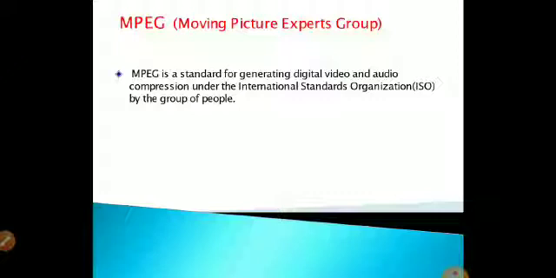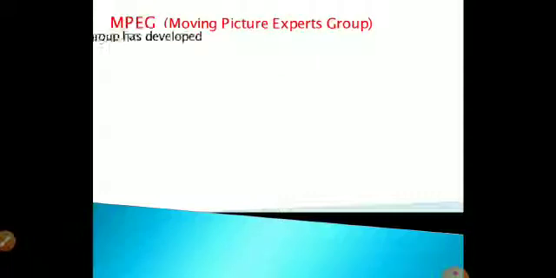The ISO group gives standards for MPEG files, and as you know, MP4 represents the video files and MP3 represents the music files. Here we are going to see the levels of presenting these files as MPG3, MPG4, like that, how they are named.